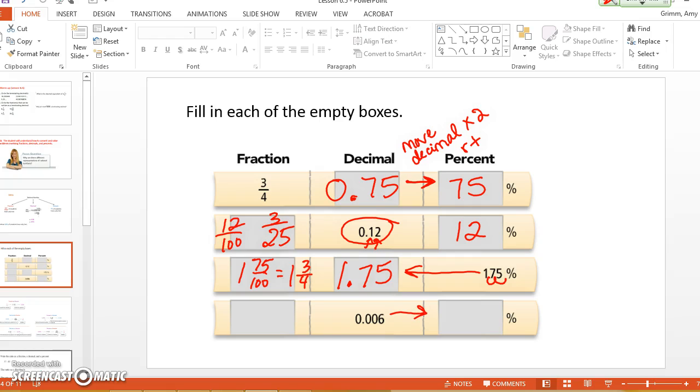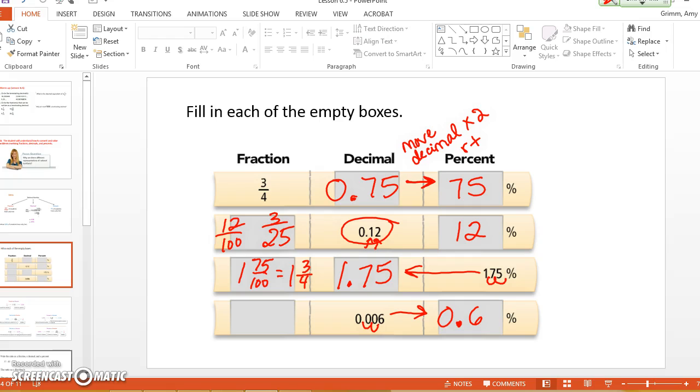Yeah, you still move it over 2 times, right? It's the exact same rules. So I'm going to move this over once, twice, and I get 0.6%. It is okay to have a very small percentage. We're going to look at that in, I think, the next lesson or coming up. It's okay to have a small percentage. Okay, now this is where it gets a little tricky.